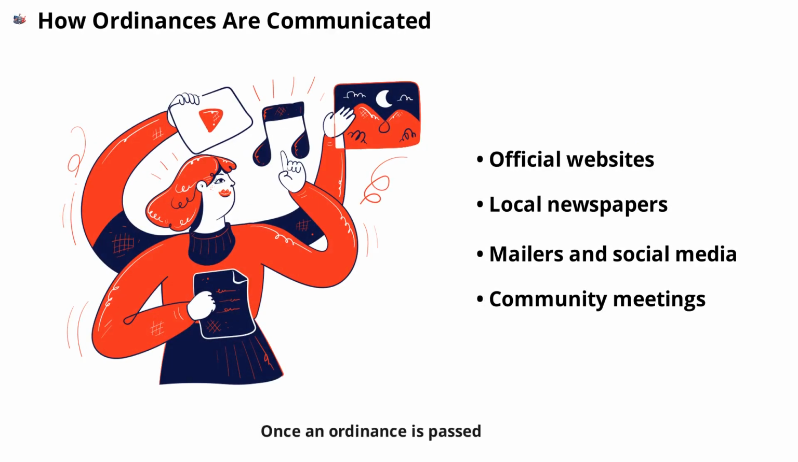Once an ordinance is passed, it's important for residents to know about it. Cities use a variety of methods to communicate new ordinances, such as posting them on official websites, publishing notices in local newspapers, or sending out mailers. Some cities also use social media or community meetings to spread the word. Keeping residents informed helps ensure everyone understands and follows the rules.